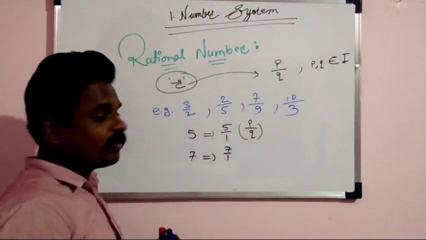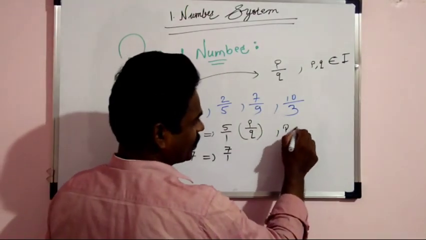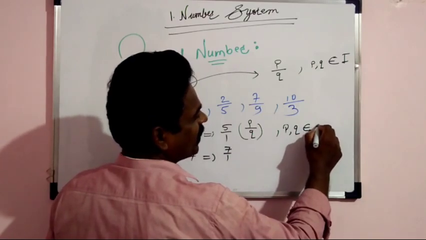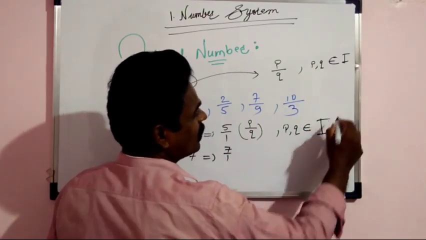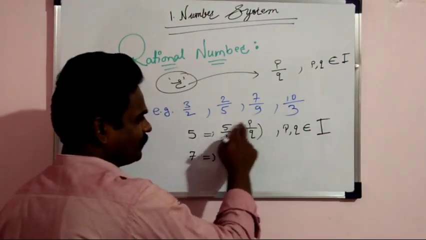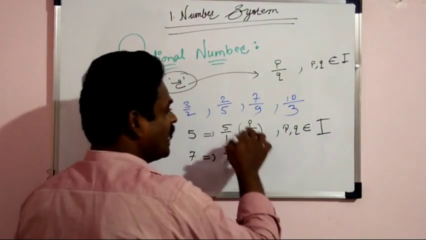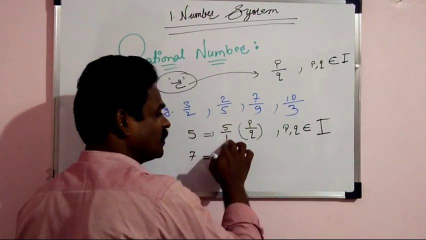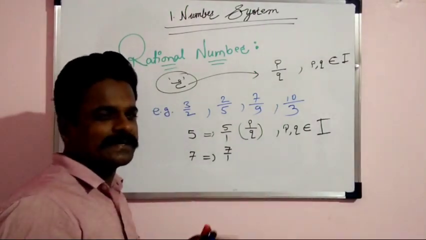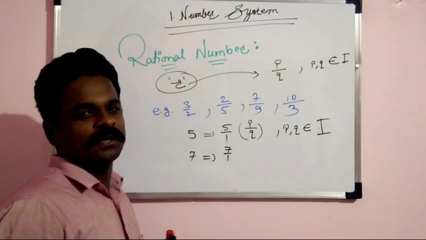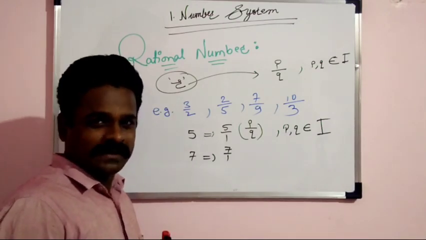This is P by Q form where P and Q belong to the set of integers. Yes, here P is 5 which is an integer, Q is 1 which is an integer, and that's why P upon Q, that means 5 upon 1, is a rational number. So 5 upon 1 is a rational number.